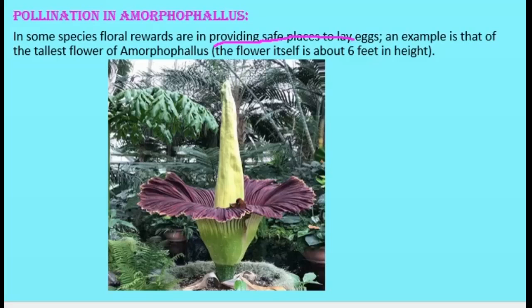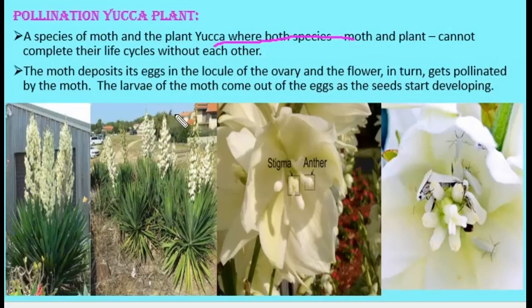Then another example, you might have heard about it, the yucca plant and yucca moth. They cannot complete their life cycle without each other. This is the yucca plant here, and this is the yucca moth here. The yucca moth enters into the flower and lays eggs inside the ovary. At the same time, it brings about the pollination. The larvae of these moths come out when the seed starts developing. Is it clear?